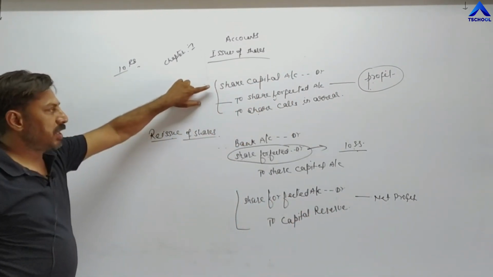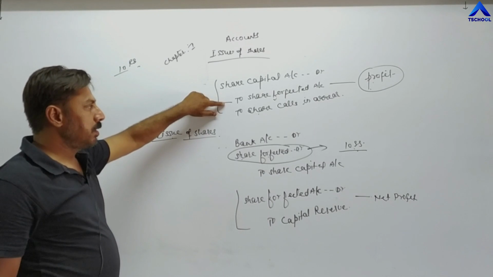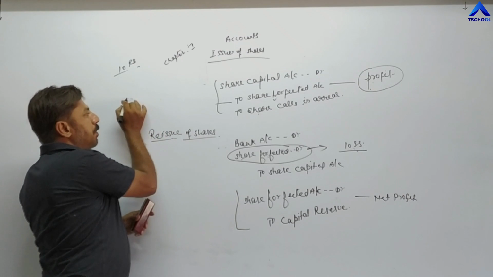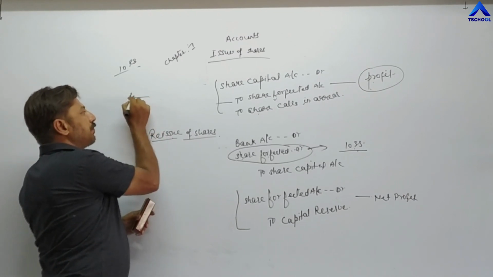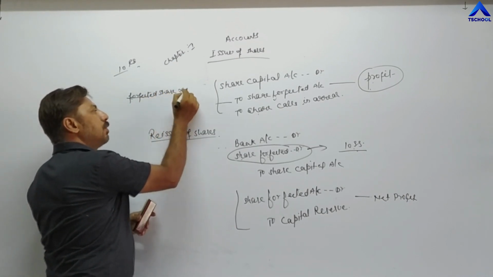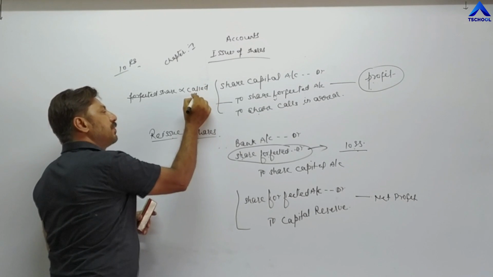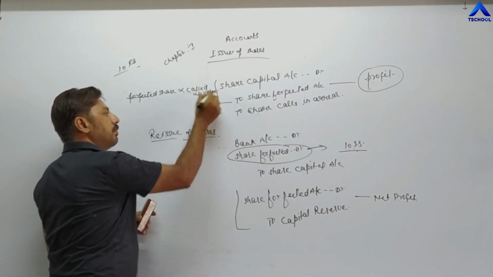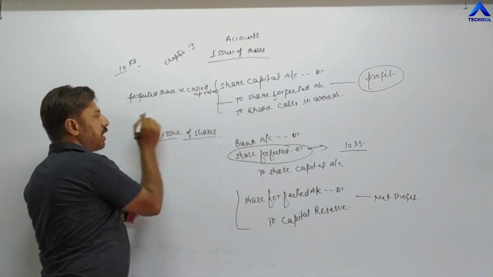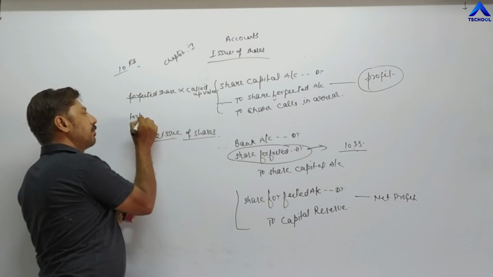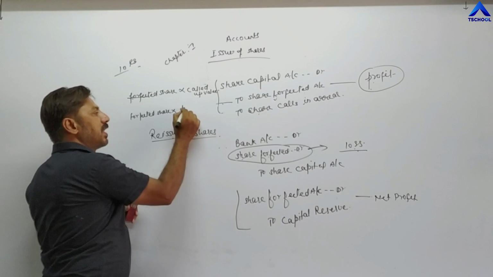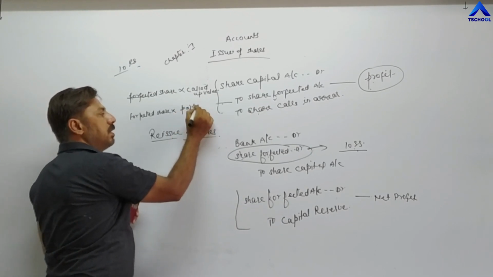For forfeiture, share capital account debit, to share forfeited account, to share calls in arrear. Now what value do we have to take here? Number of shares forfeited into called up value. Which value do you have to take? Called up value. Now what is called up value? Before that, I am writing here, into share forfeited, in front of this, forfeited shares into paid up value, whatever amount was paid by the shareholder.